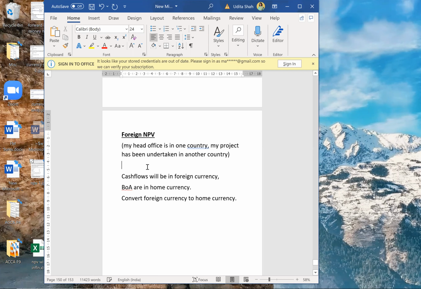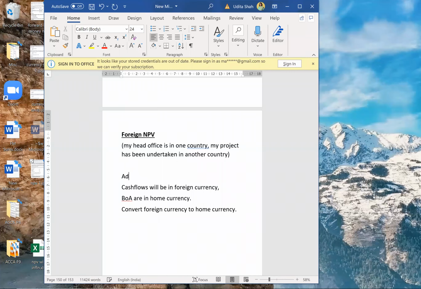So transaction 1, or I can say adjustment 1: convert your foreign currency to home currency. Because my project has been undertaken in another country, my cash flows will be in foreign currency, and my books of accounts will be in home currency. So my functional currency is different and my presentation currency is different.